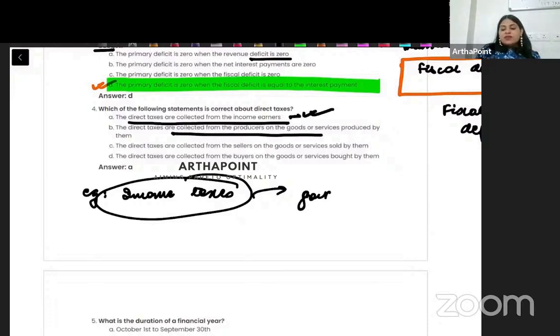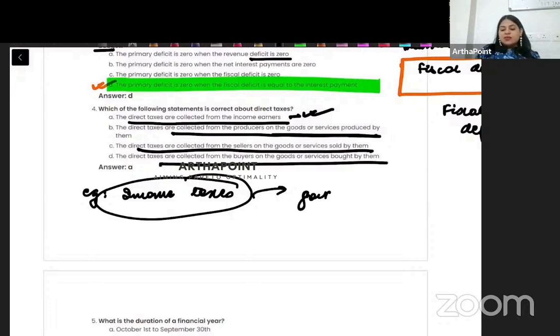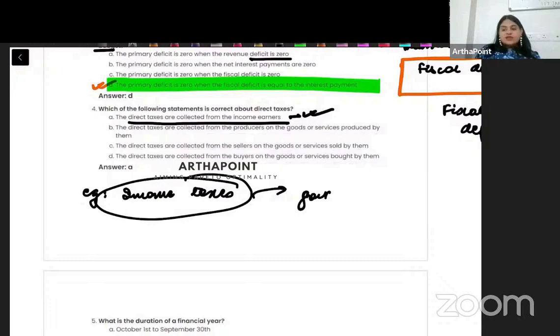Direct taxes are collected from producers on goods and services produced by them? No. Collected from sellers? No. Collected from buyers on goods and services? No, because here the incidence of tax is involved, so the people who are paying the tax and the people on whom the burden of tax is falling can be different. So the first answer is correct.